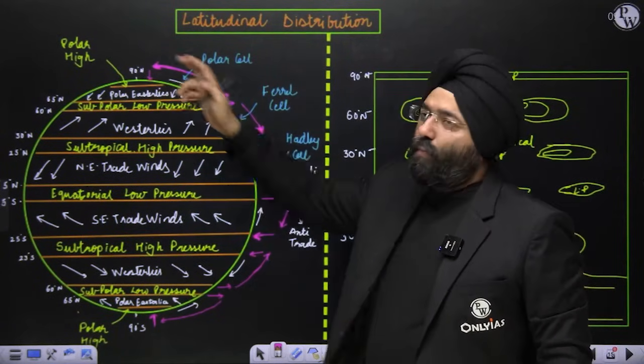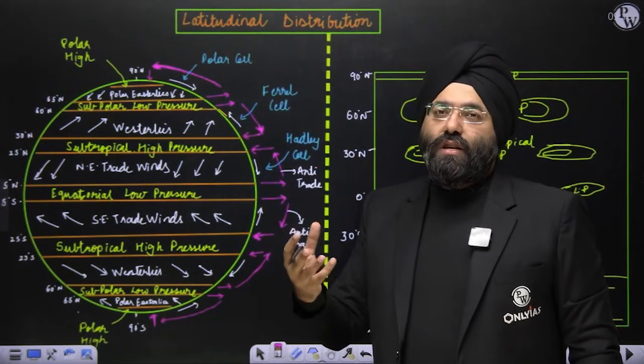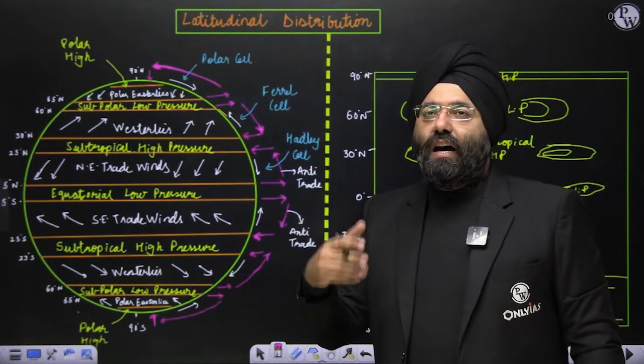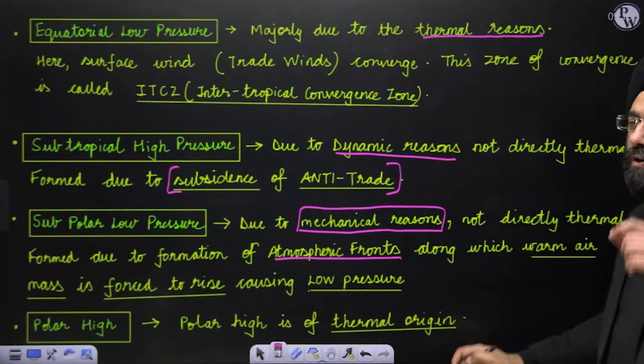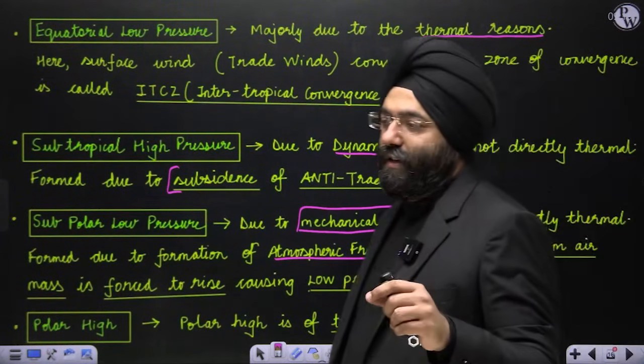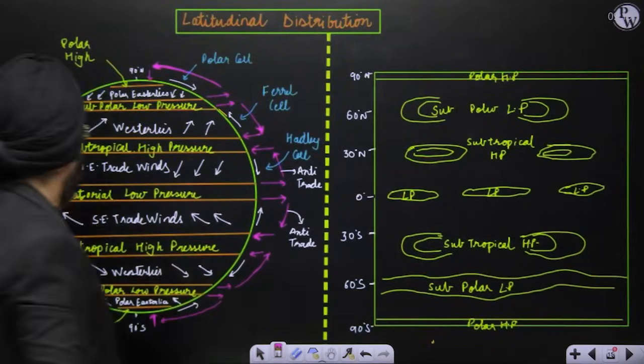But polar high is because it is such a cold region, with such a low temperature, that high pressure is created there. So polar high is of thermal origin because of the low temperature. So what do you see over here? Now what have you understood? You've understood why equatorial low.